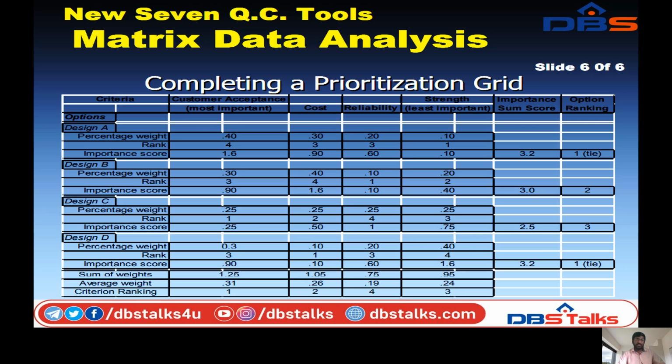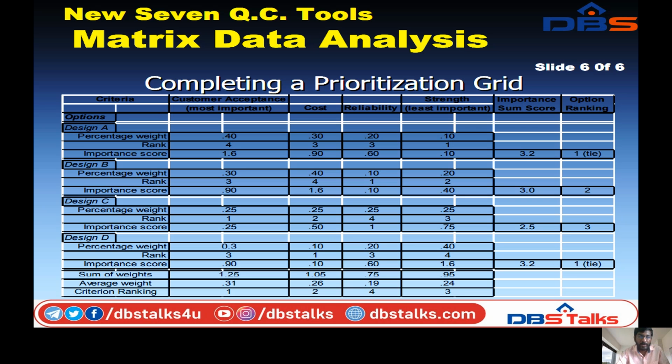Finally, we go to the sum of the weights. The final sum of the weights is 1.25, so the average weight is 31. The criterion ranking is 1 for customer satisfaction, customer acceptance.